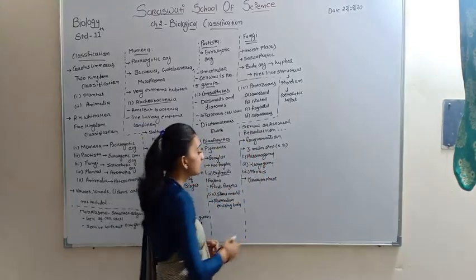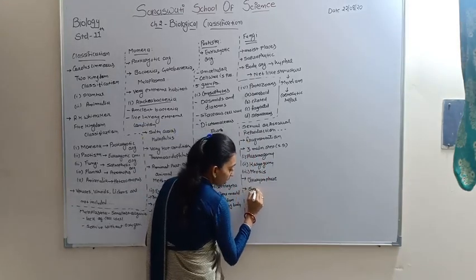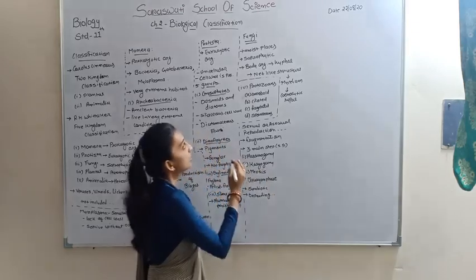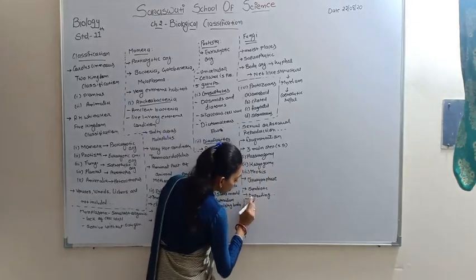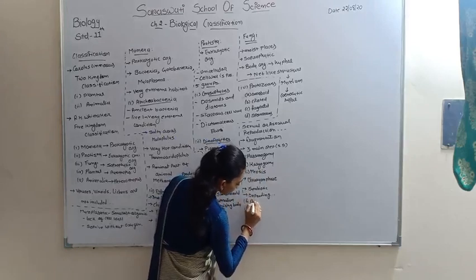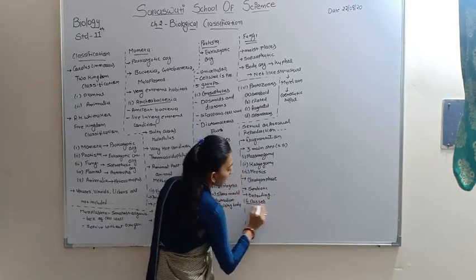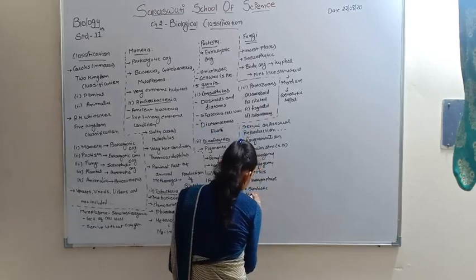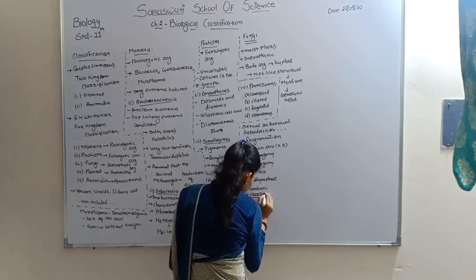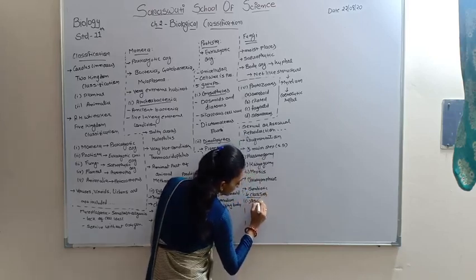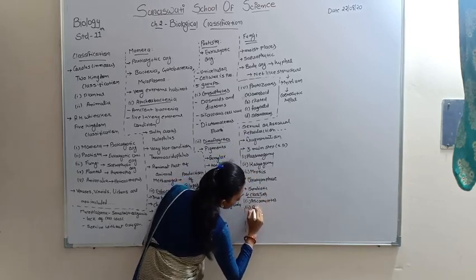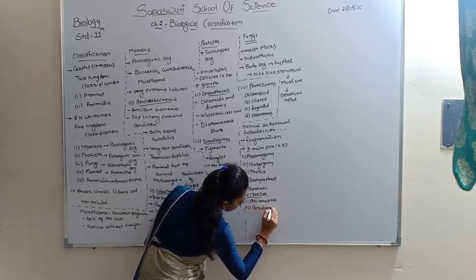These fungi are also symbiotic. The fungi are divided into four classes. The first class is ascomycetes. The second one is basidiomycetes.